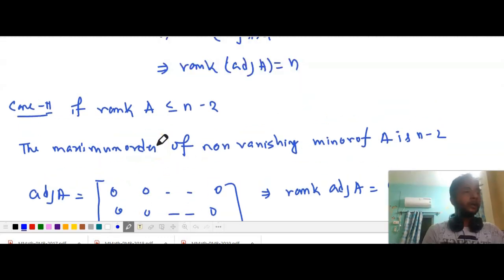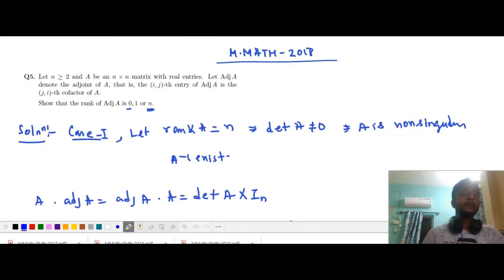Now, we considered two cases: where rank of A is equal to n, and the second case where rank of A is less or equal to n minus 2. Then let us consider case 3, that is the remaining case. We already proved that rank of adjoint A is equal to n when the rank of A equals n, and rank of adjoint A is equal to 0 when rank of A is less than or equal to n minus 2. Now, in case 3, we have to show that the rank of adjoint A is equal to 1 when the rank of A is equal to n minus 1.